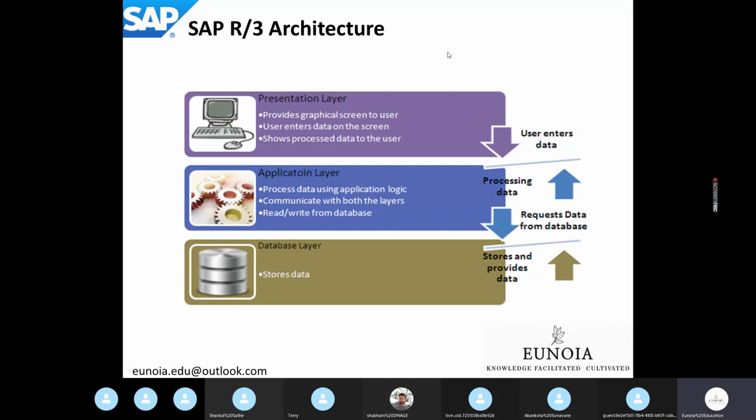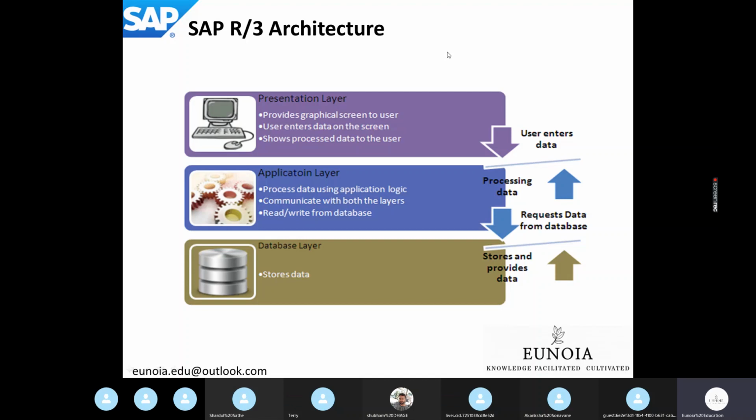Okay, so the presentation layer can be a browser, or an SAP GUI Logon Pad. We are going to use the SAP GUI Logon Pad specifically to log into the application layer where we are going to do the development. Always remember, SAP R3 architecture consists of three parts. First is the presentation layer, which is nothing but your desktop or browser or an application via which you are going to log in to your application layer.